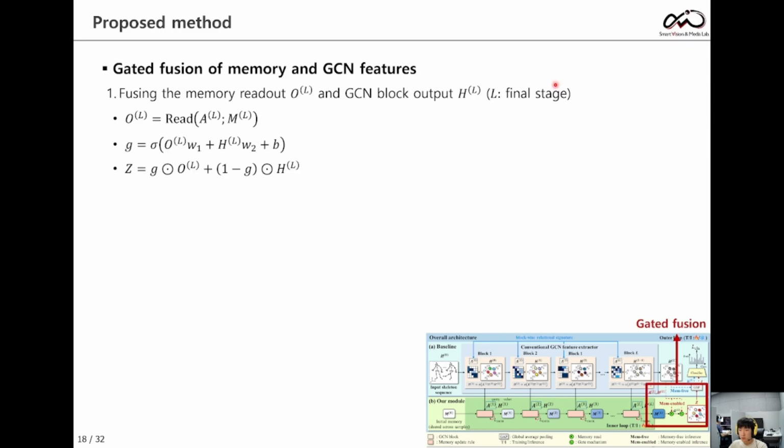After the final block, we read the accumulated memory once more and adaptively fuse it with the final GCN representation using a gating mechanism. As shown in the figure, this is the gate fusion.